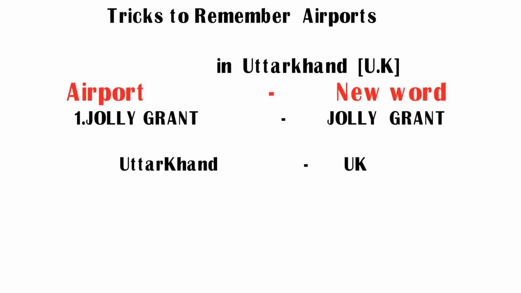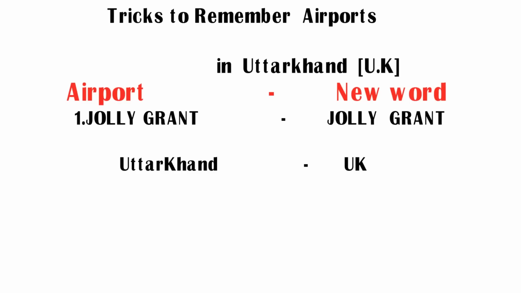See friends, try to remember Jolly Grant as it is, Jolly Grant. And it is in Uttarakhand. Try to remember Uttarakhand as UK. UK is nothing but Uttarakhand. It is the short form of Uttarakhand. Now we have got two new words, Jolly Grant and UK.